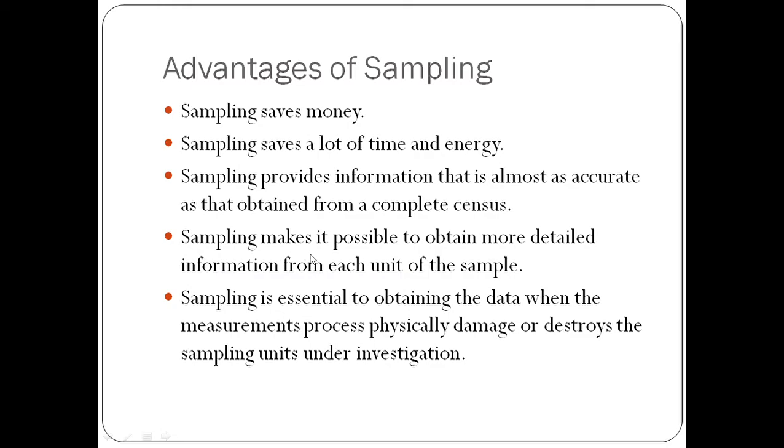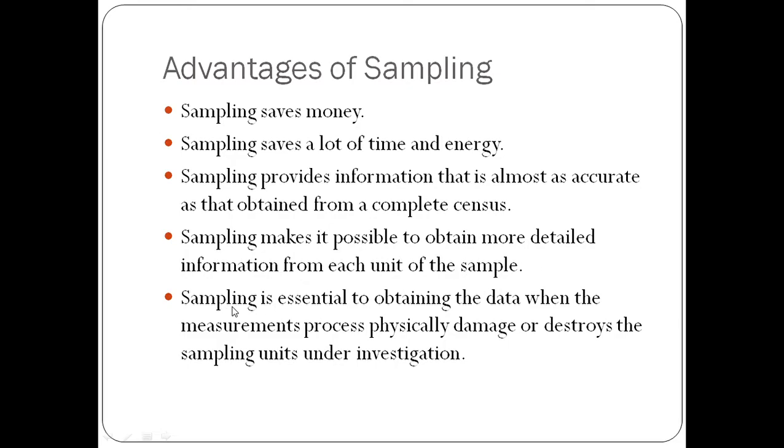So sampling makes it possible to obtain more detailed information from each unit of the sample, because when you are using a sample instead of population, you save your time, you save your energy, and you have enough energy and enough time to obtain the detailed information from each and every object of the sample.